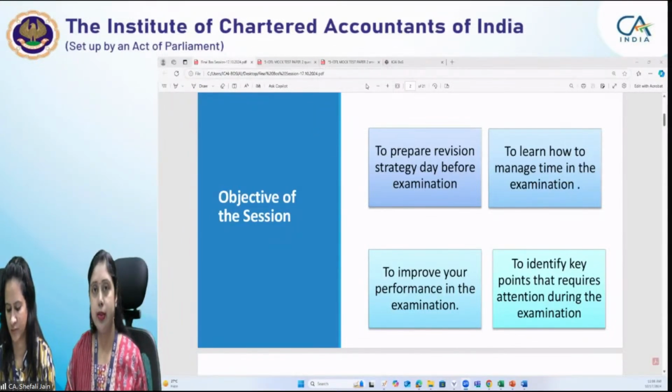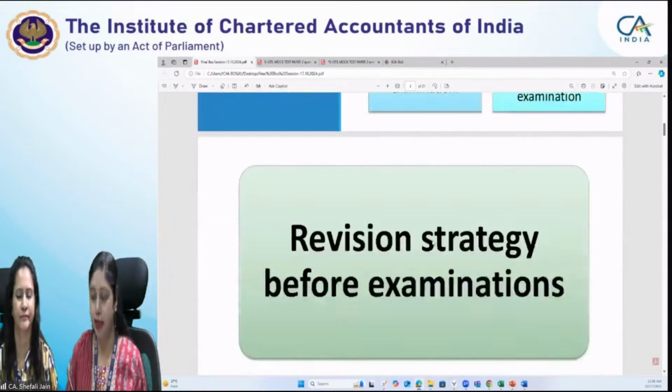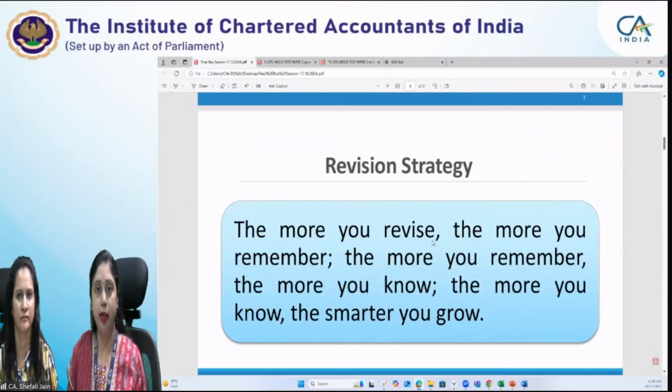And before that, let us first discuss the revision strategy: how you're going to revise before the examination. You get 1 day of preparatory leave for all the papers, and in that 1 day you have to utilize your time to the best so that you are able to revise whatever you have done till now.